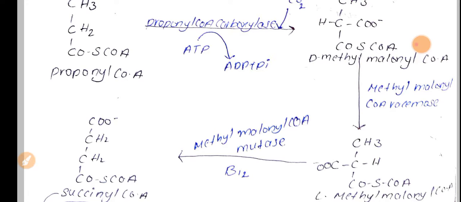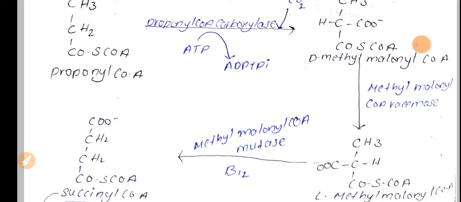So here we have taken propionyl CoA as an example for the oxidation of odd chain, and we have taken this particular common fatty acid. There we just mentioned R, that means side chain. Based on the side chain, that fatty acid will change. So the important point you should remember is that during beta oxidation of even chain fatty acid, whatever the fatty acid might be, the end product will be the 2 carbon acetyl CoA.